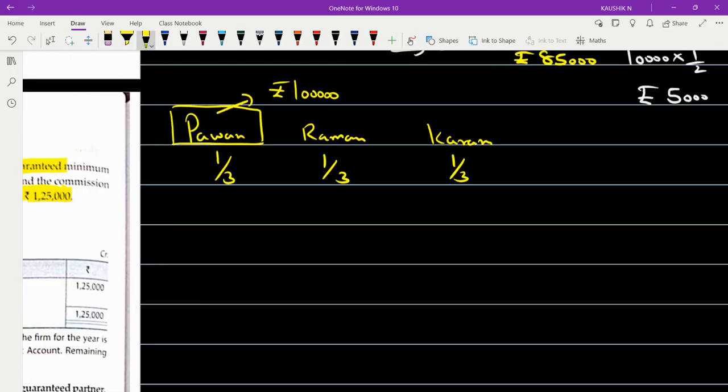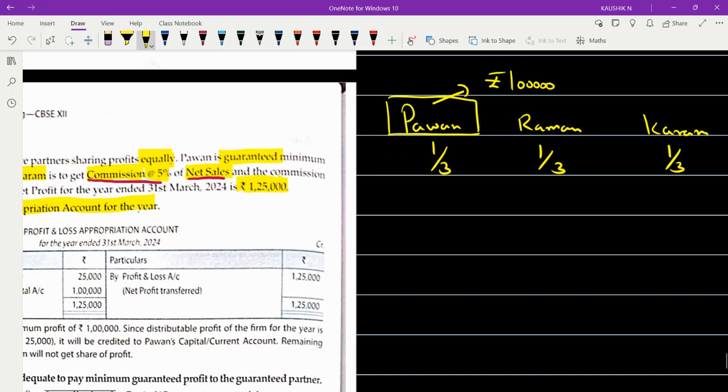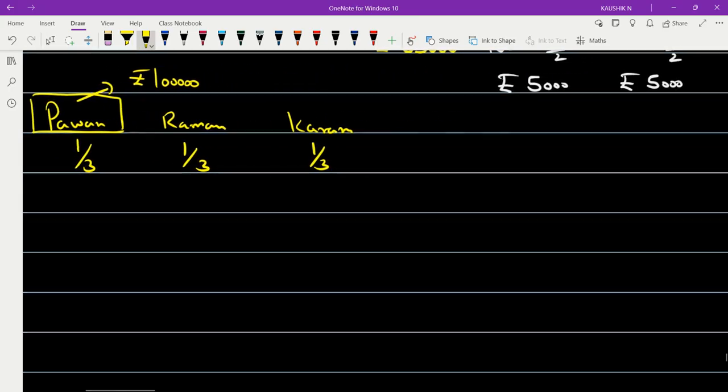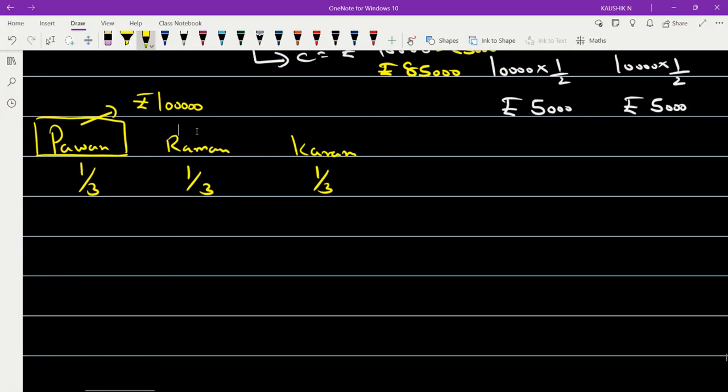How many sums have we done since yesterday? We have started from sum number 57 and we are right now in sum number 64. Almost 10 problems have been done. Still being silent like this, what can I do?